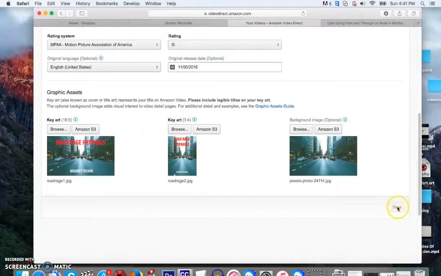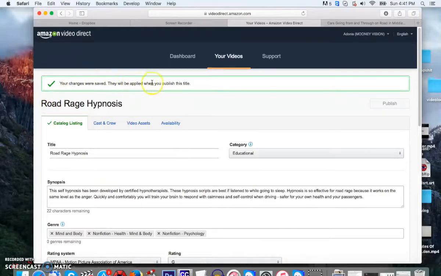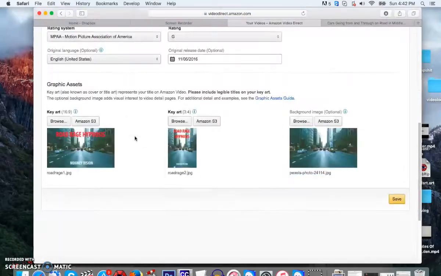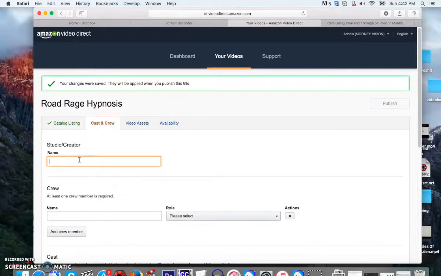Just wait. See, it's still grayed out because it's actually saving and uploading right now. It might take a second. Okay, see that? Your changes were saved. They will be applied when you publish this title. So that's what you want to see. You want your page to look like this. Then you go to the next one, cast and crew.